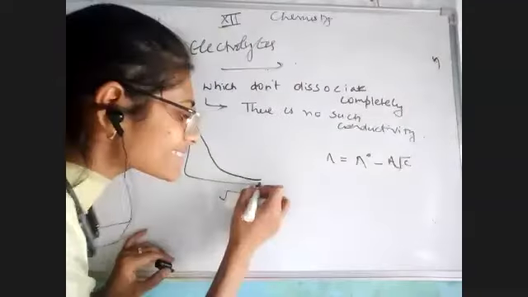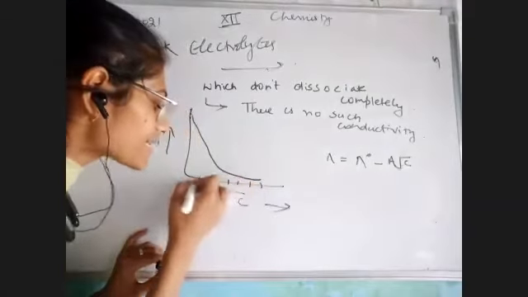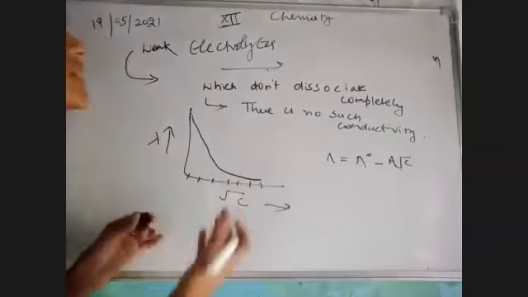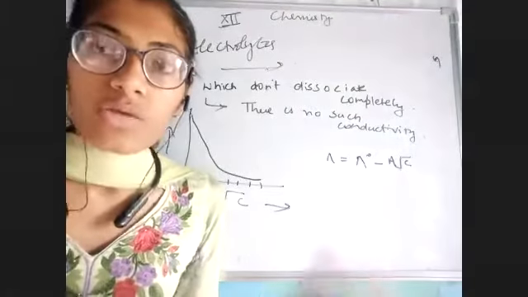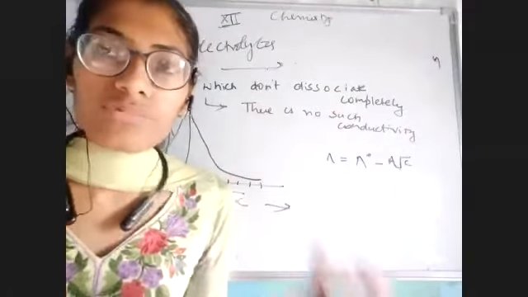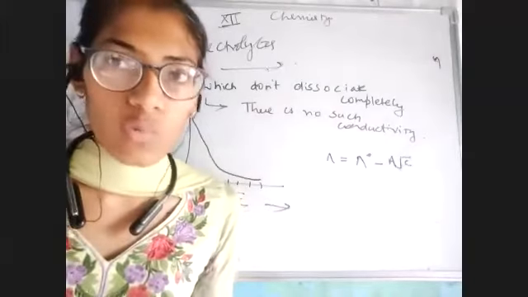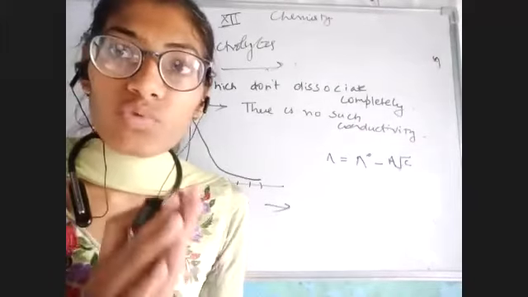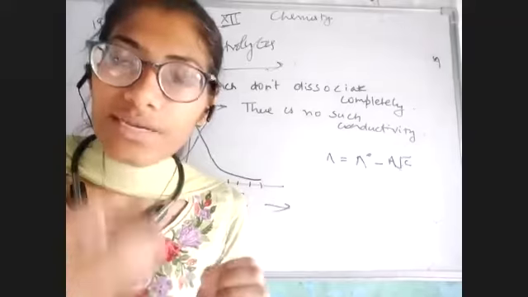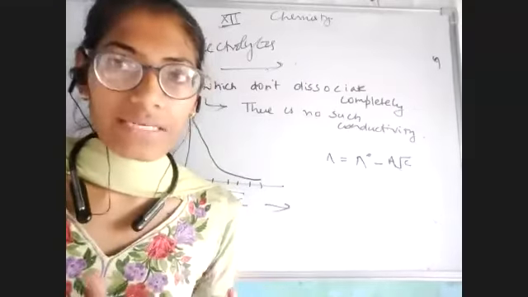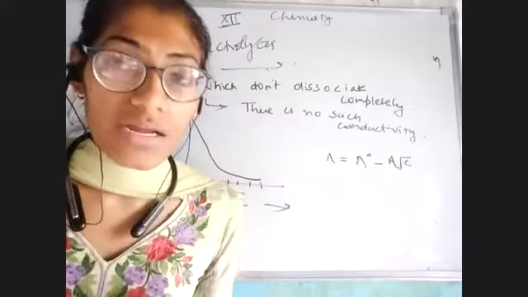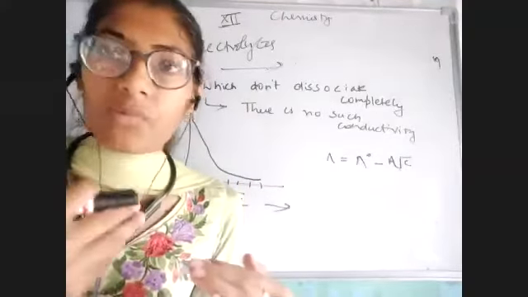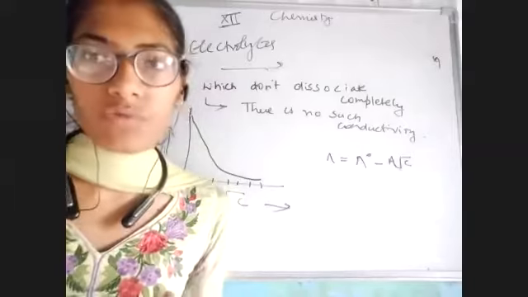That means जैसे जैसे हमारी concentration decrease हो रही है, our weak electrolyte's conductivity is increasing. Why is it so? क्योंकि हम उसको dilute कर रहे हैं, हम उसके अंदर water add कर रहे हैं, हम उसके अंदर solvent add कर रहे हैं, तो हमारा जो weak electrolyte है, that is dissociating more rapidly. Am I clear? With much dilution, dissociation would be higher, the number of ions would be higher, and the conductivity would be higher.